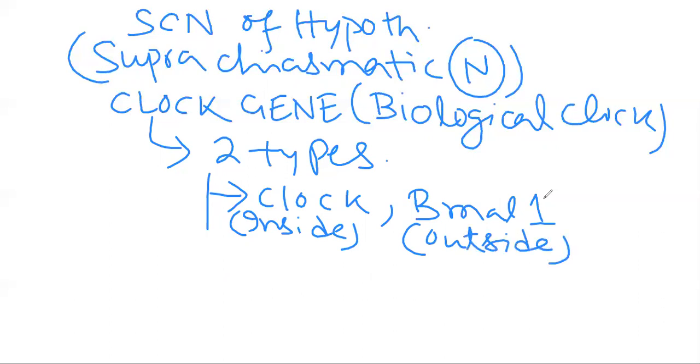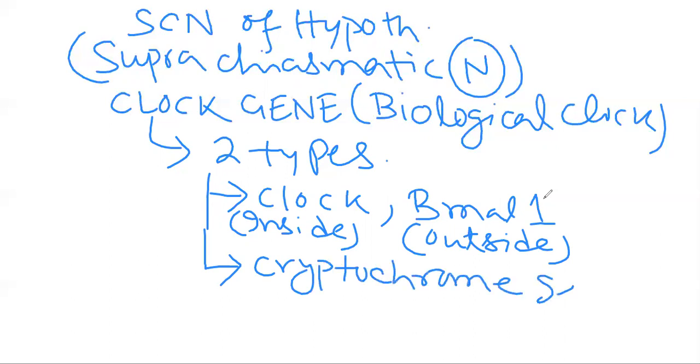And the other half are the activated period and cryptochrome genes. You can say the cryptochrome gene is enough at your level to remember. So one half of these clock genes is made by the two proteins, CLOCK and BMAL1. The CLOCK is present inside the cell and BMAL1 is present outside the cell. And the other half is the cryptochrome gene.